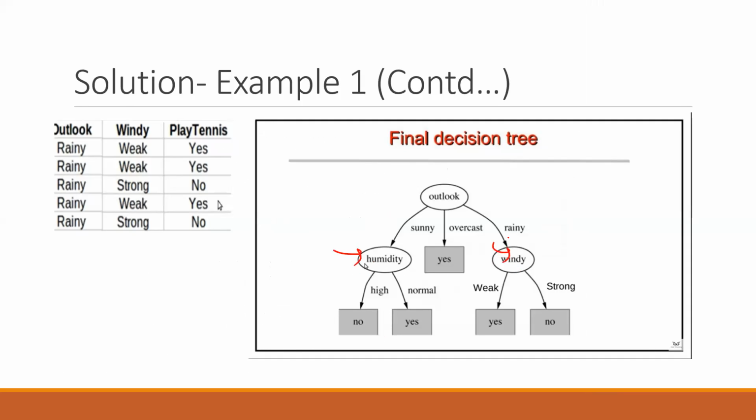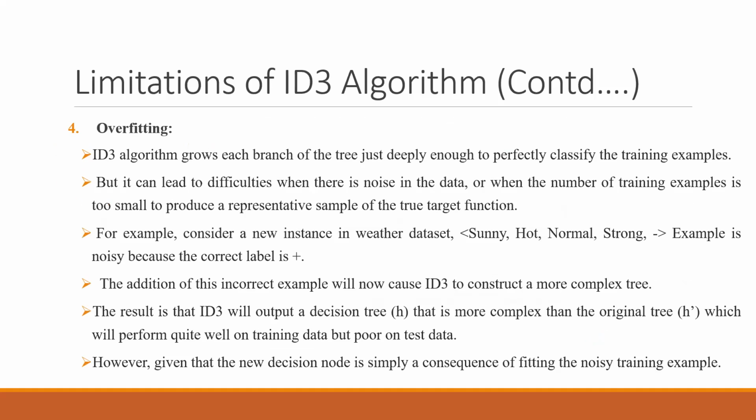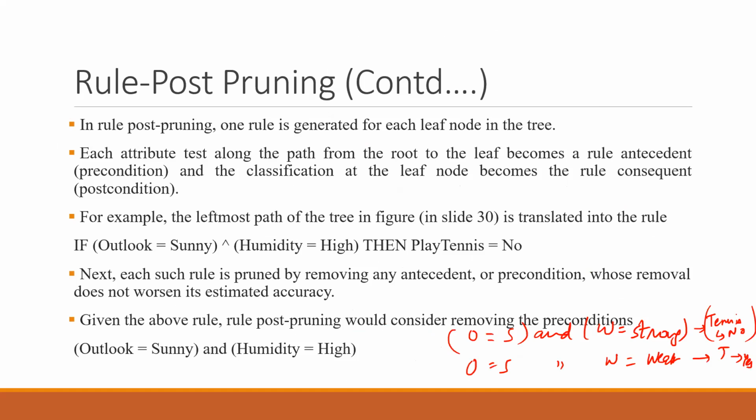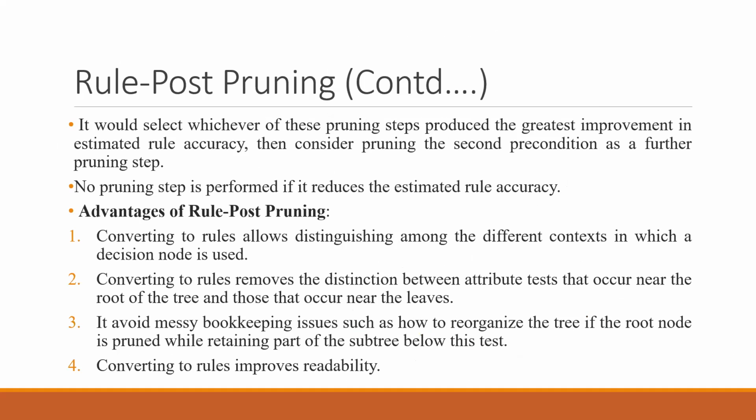So this is a good decision tree having only a depth of 2, right? But there might be a case that there are different depths and more cases. In that case, some of the things can be removed and maybe accuracy can be improved. So it would select whichever of these pruning steps produces the greatest improvement in the estimated rule accuracy, and then consider pruning the second precondition as a further pruning step.